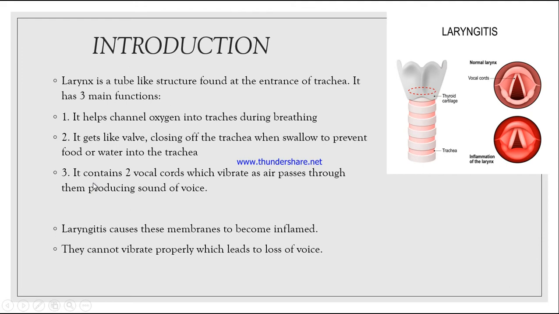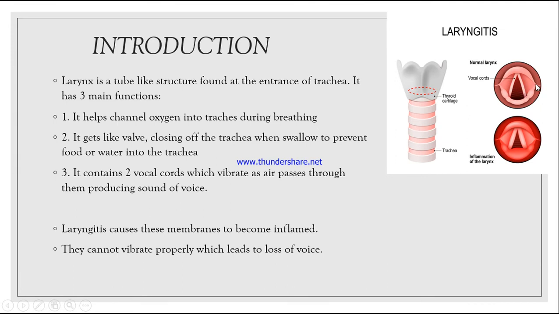Third, it contains two vocal cords. You can see here these are vocal cords 1 and 2. What do these vocal cords do? They vibrate as the air passes through them and it produces the sound of voice. So how we are able to hear the voice is by the help of vocal cords.